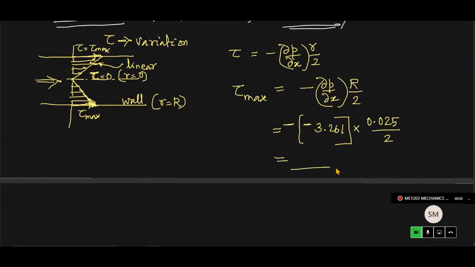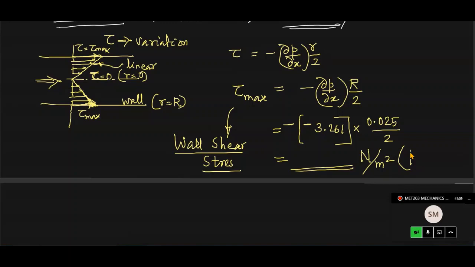Somebody please calculate this and then tell me. This is actually wall shear stress. So wall shear stress, of course, has a unit. That is tau max. Tau max is wall shear stress, and that much Newton per meter square or Pascal. Okay, so this is also the answer. Please, some of you, let me know what is the wall shear stress. 0.04076. 0.0407. Okay, enough.